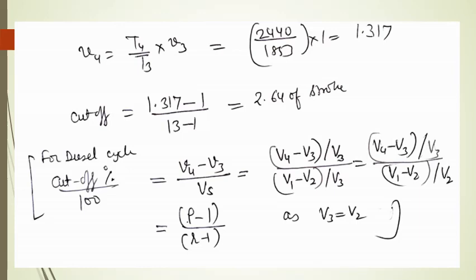As shown in the bracketed term, the cutoff percentage can be obtained by (V4 minus V3) upon Vs, and finally we have divided numerator and denominator by the V3 term, and we obtain (rho minus 1) upon (r minus 1). So the cutoff comes out to be 2.64 percent of stroke.